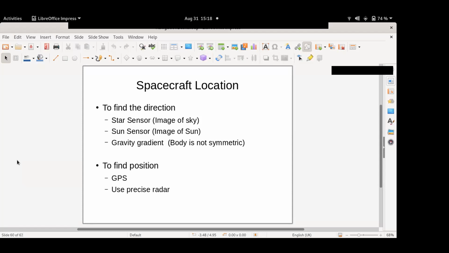Yeah, gravity gradient, and one more sensor is the earth-based sensor. You can capture the image of the earth, and then from the spherical arc of the earth, if you can estimate the center of the earth, then you know the direction. That is one more direction you will understand.